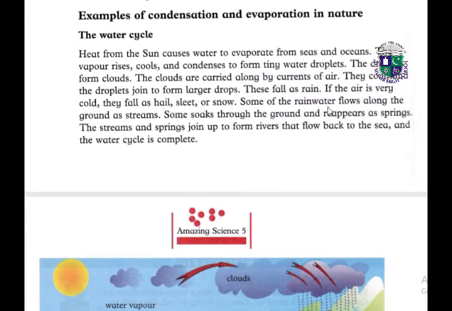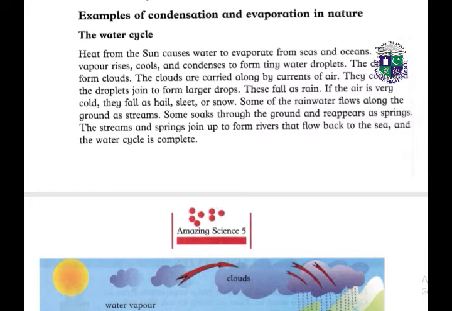Some of the rain water flows along the ground as streams. Some soaks through the ground and reappears as springs. The streams and springs join up to form the rivers that flow back to the sea, and the water cycle is complete. So it is a full cycle of water from the sea